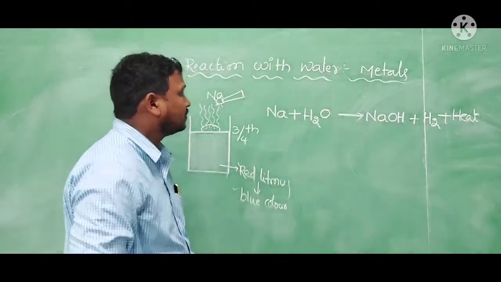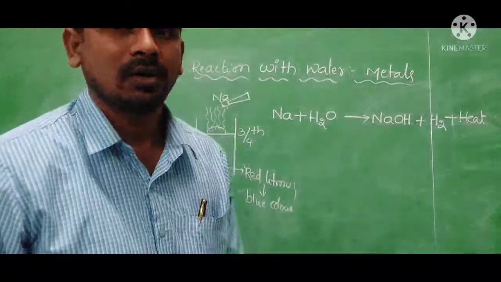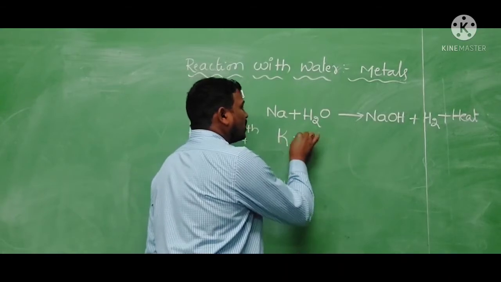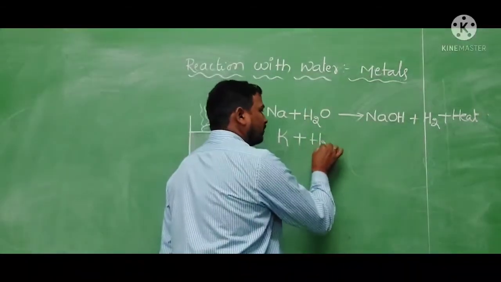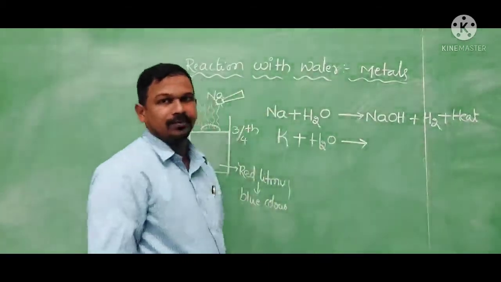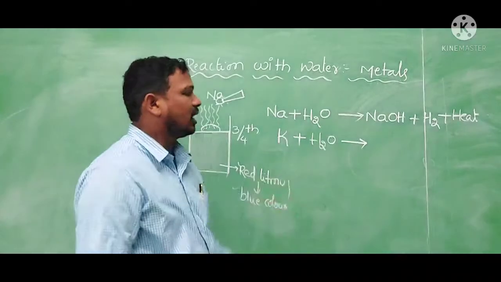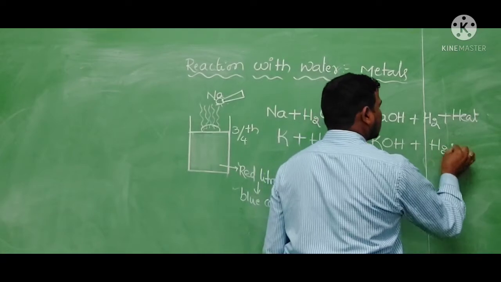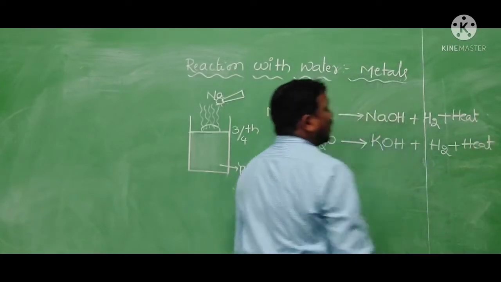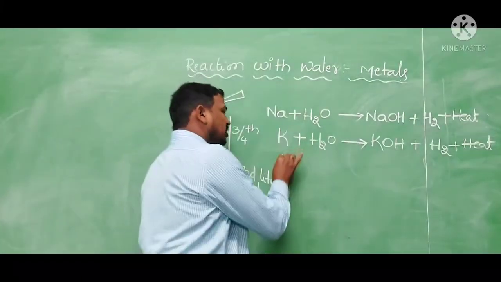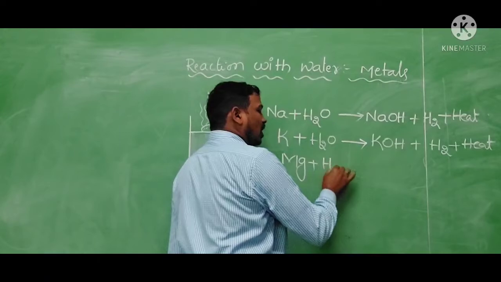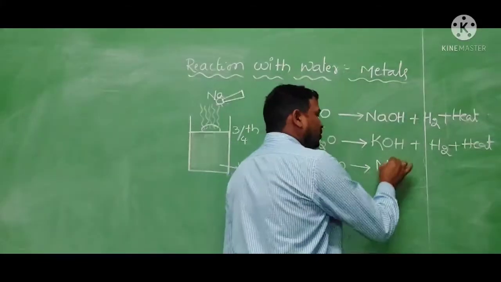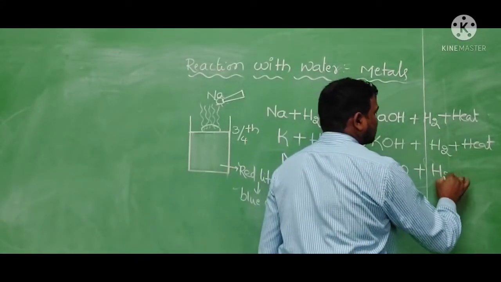Now look here. If you observe some of the metals, I am taking potassium. This potassium will react with the cold water, not normal temperature water. If potassium reacts with the cold water, it will produce potassium hydroxide and hydrogen gas plus heat. Now if you go for magnesium, it reacts with hot water, or even you can take the steam also. After reacting, it will produce magnesium oxide plus H2 gas.